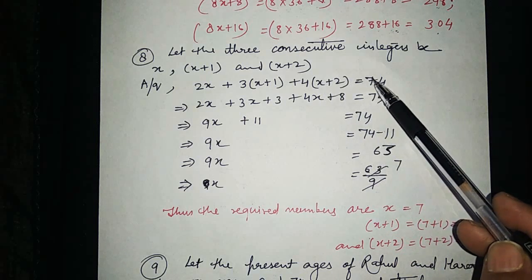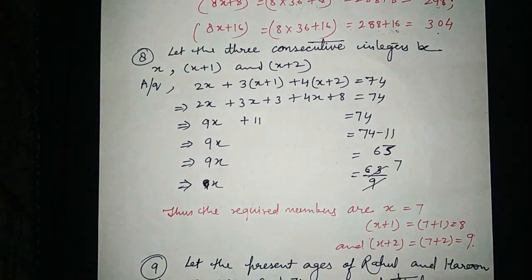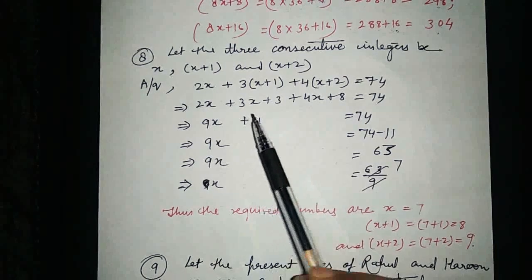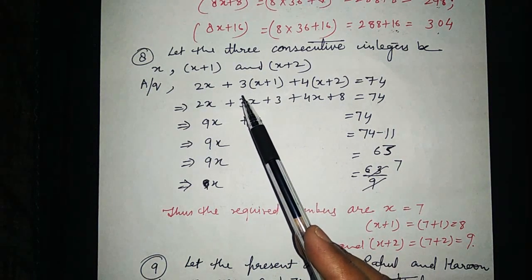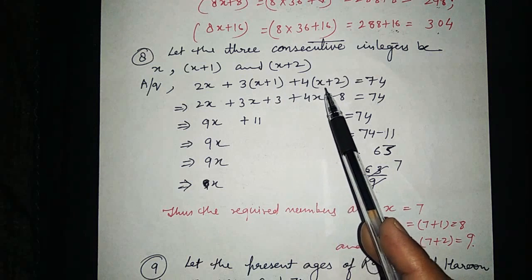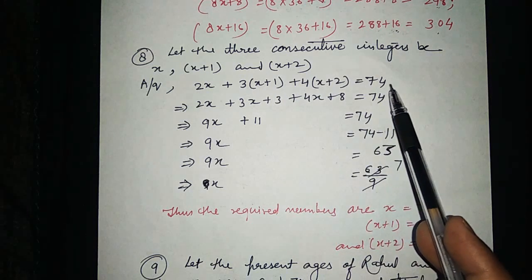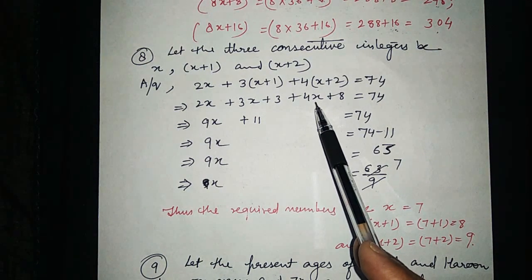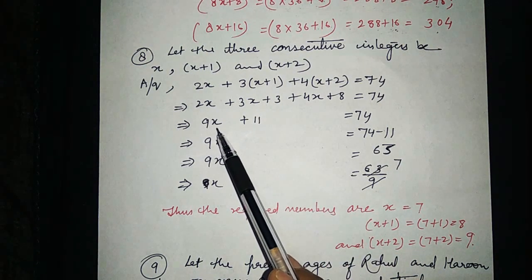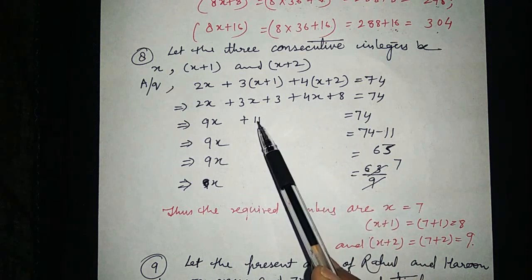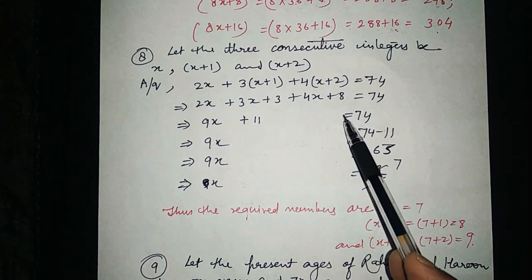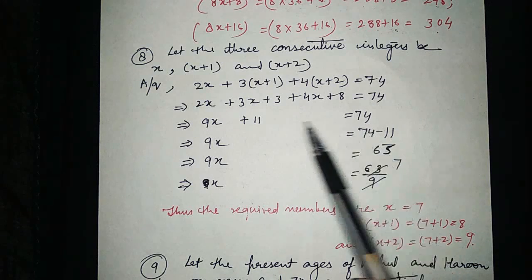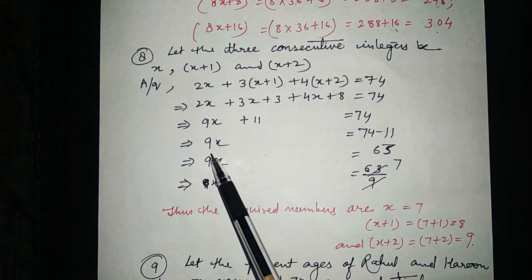Is equal to 74. I have written this according to the question because your question is saying that they add up to 74. So this is the equation: 2x plus 3 into x plus 1 plus 4 into x plus 2 is equal to 74. Now 2x, 3x and 4x, if we add, then what do we get? 9x. And 3 plus 8, 11, is equal to 74.